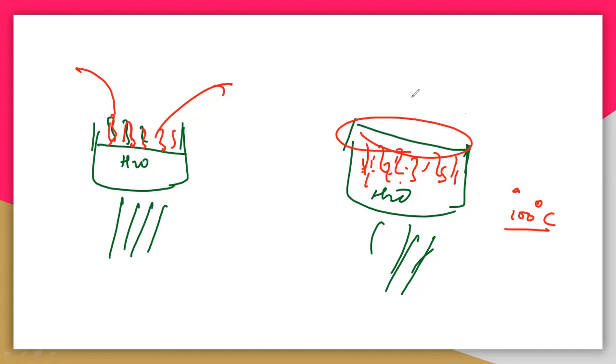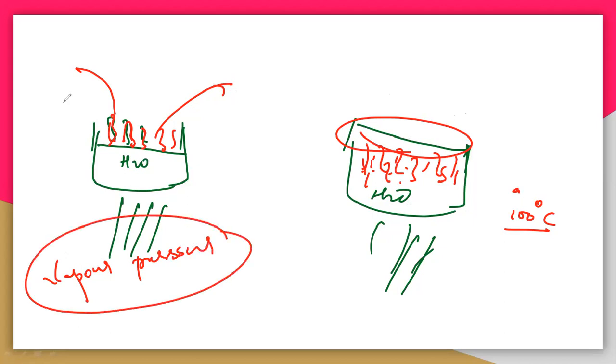So what happens with the open container and the closed container? If it is an open container, definitely there is no vapor pressure. The vapor pressure we are studying is not applicable in the open container because there is no pressure exerted, because the vapors are not there. The vapors completely escape from the container and go into the atmosphere if you open the lid.